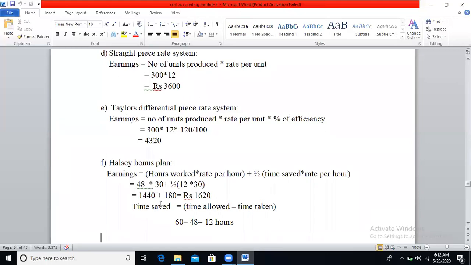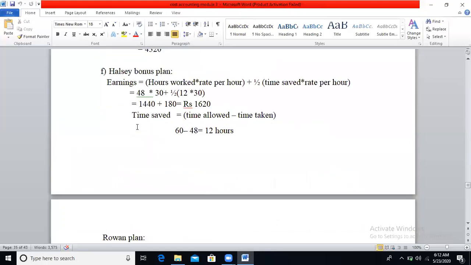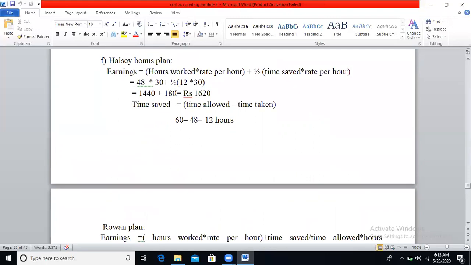Next is Halsey bonus plan. Earnings is equal to number of hours worked into rate per hour plus half of time saved into rate per hour. So hours worked will be 48 hours. Rate per hour, hourly rate of wages, will be 30. Rate per hour is 30 plus half of time saved. You need to calculate the time saved. How will you calculate time saved? Standard time allowed minus time taken.